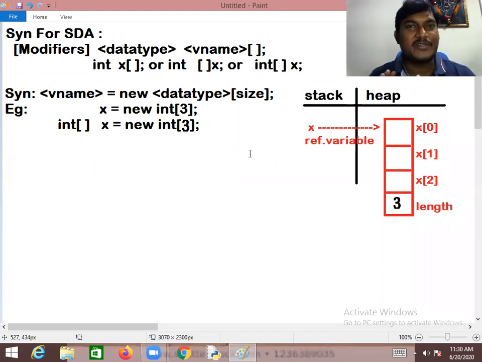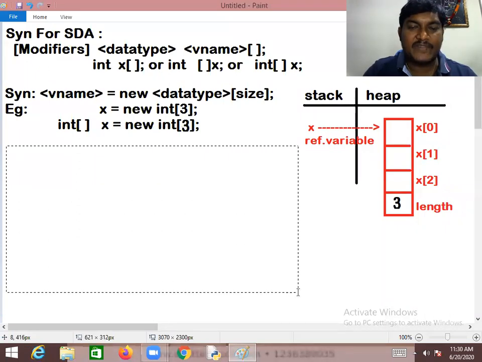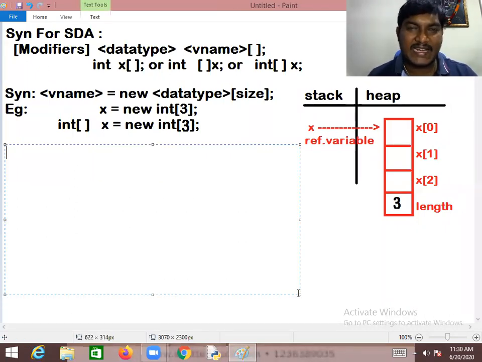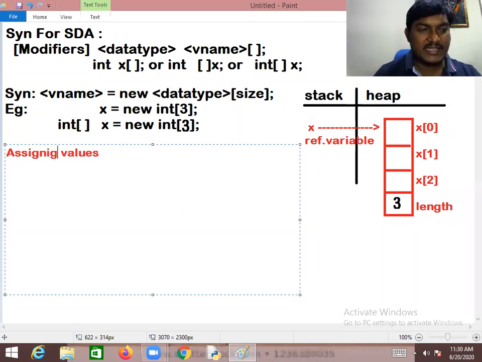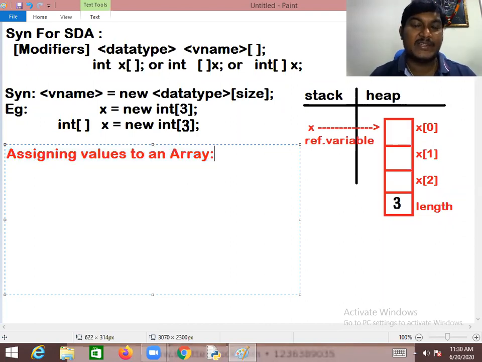So this is the way you have to declare and define a single dimension array. Then how do we assign values to the array, ladies and gentlemen? We have different ways: we can assign the values to an array in a static way, or in a dynamic way.